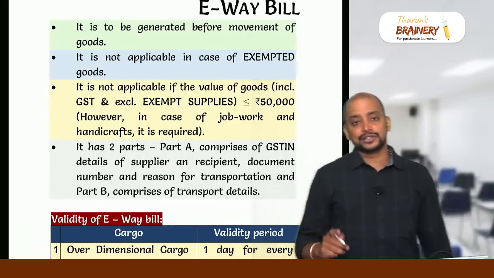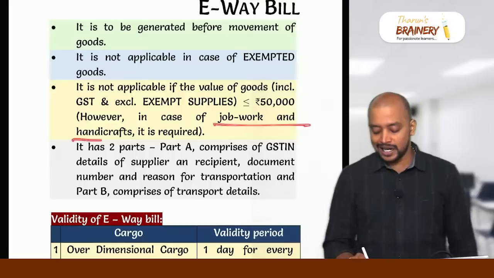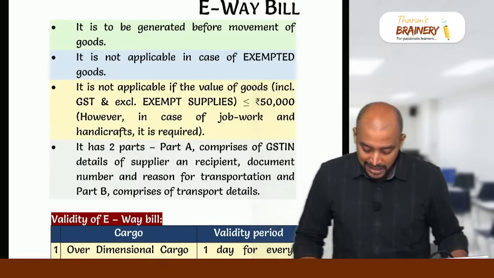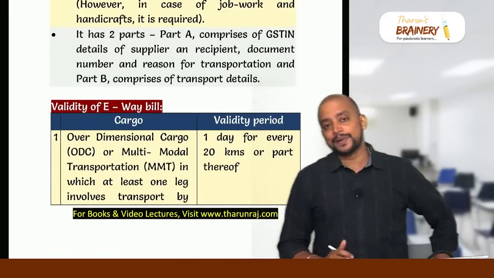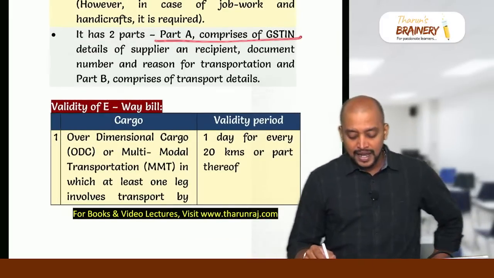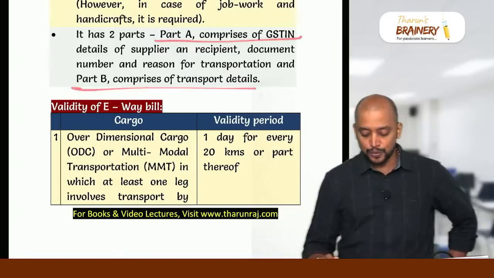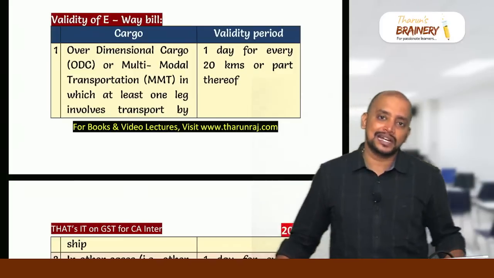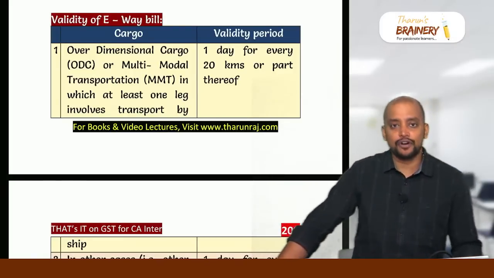But in case of goods sent on job work and handicrafts, even if the value does not exceed 50,000, e-way bill is required. In e-way bill, there are two parts. Part A contains the details of invoice, and Part B contains the transport details. There is a validity for e-way bill. Once the e-way bill is generated, it will be valid for a period.